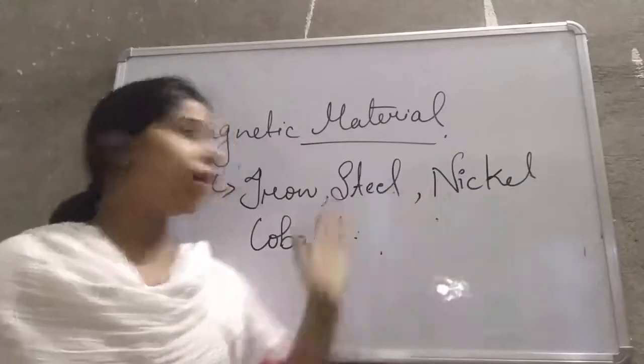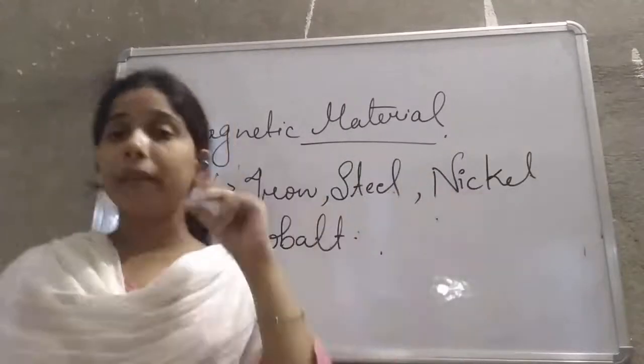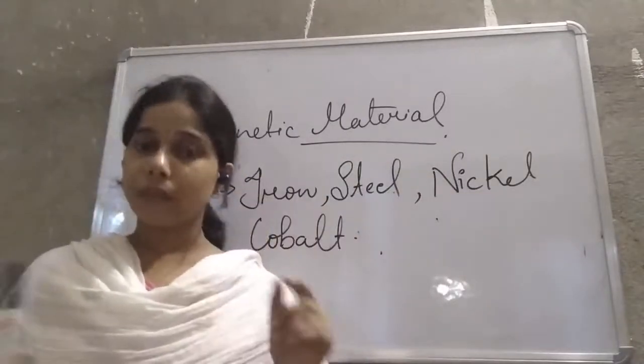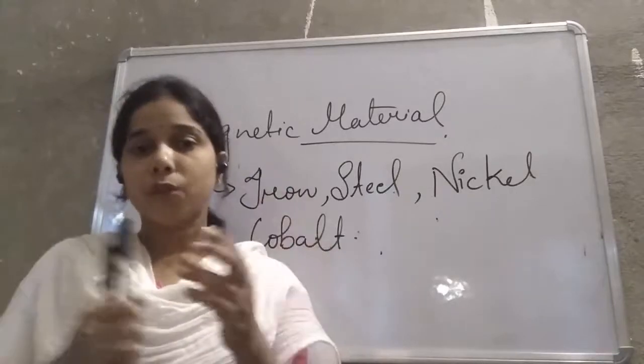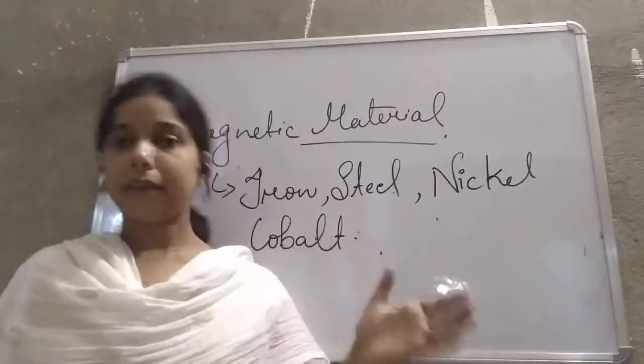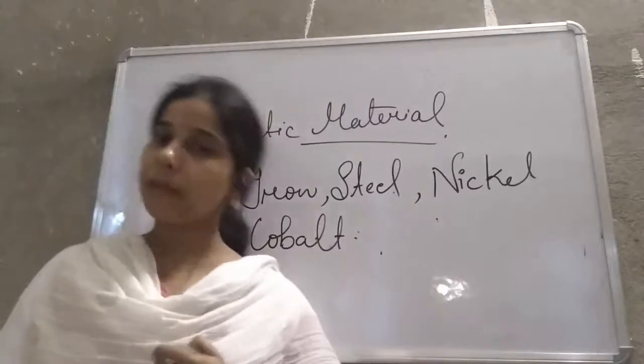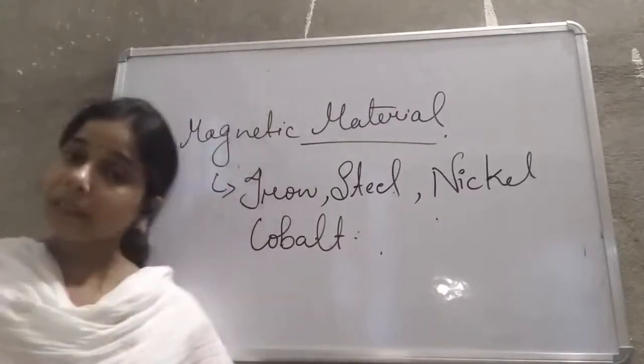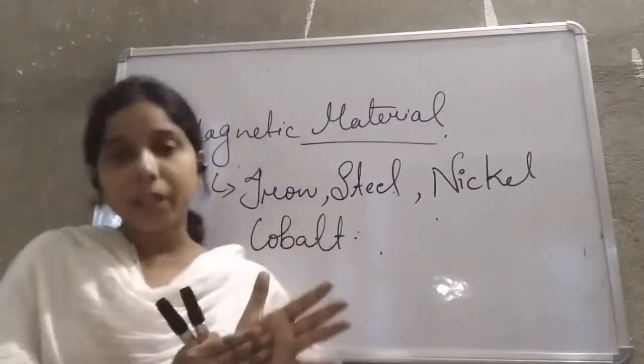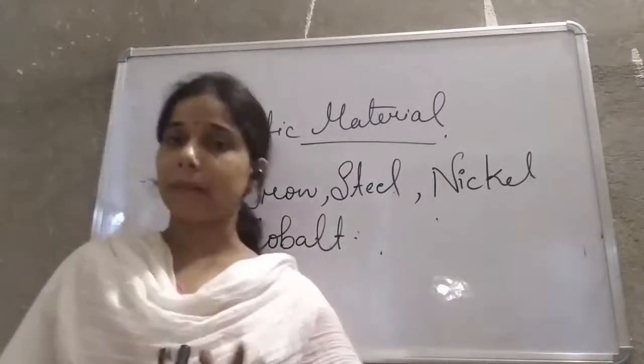If a nickel or a cobalt, or a nickel coin is there, then what will happen? If you take that nickel coin and try to keep it close to the magnet, again it will get attracted towards the magnet. So what is a magnetic material? A material which gets attracted towards the magnet. That is a magnetic material.